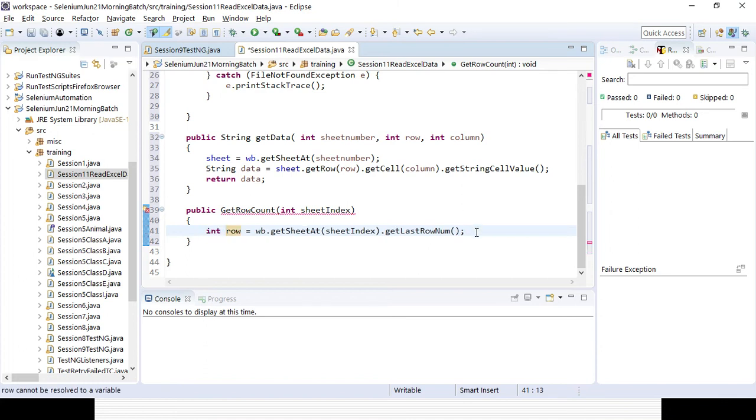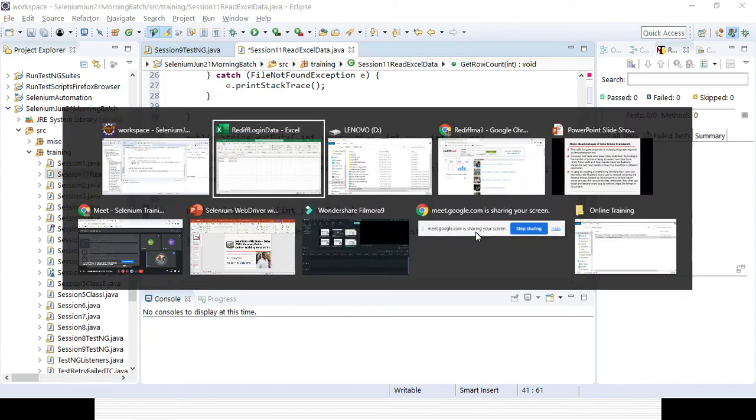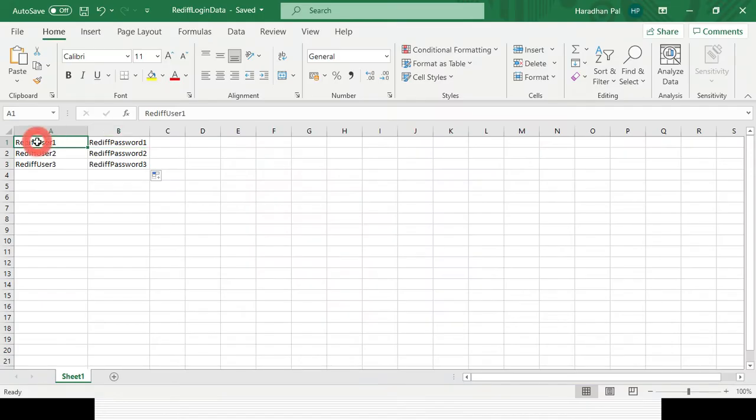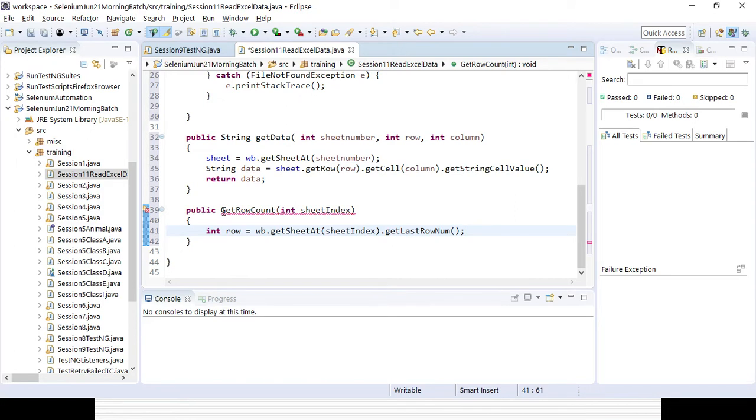Then how will we iterate? Suppose first I check whether data is there or not. Here data is there. Then again I will go to the next one. So row equal to row plus 1, right? That's how I can go through all the rows one by one, and I can iterate until there is no blank record. Then I will return that variable row.